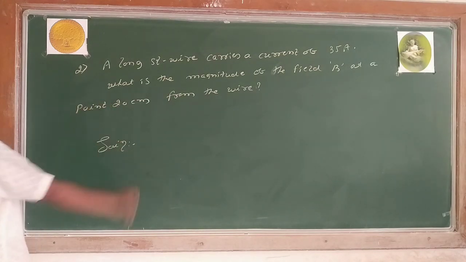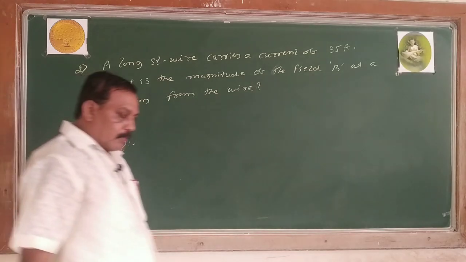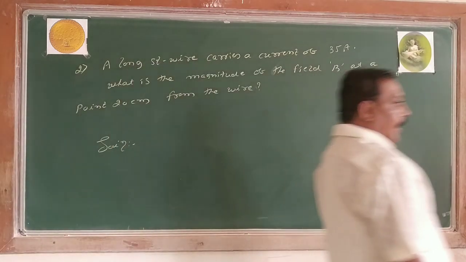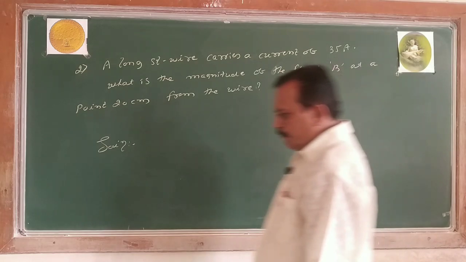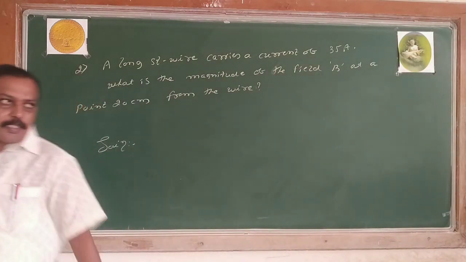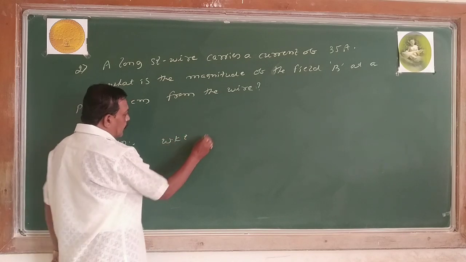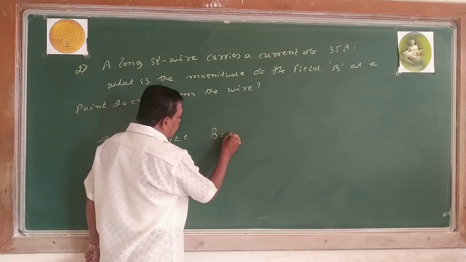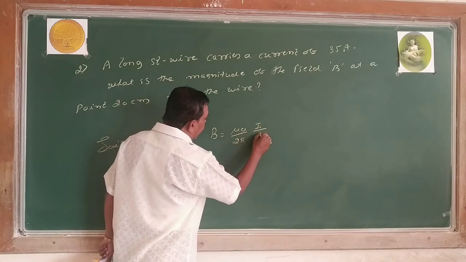20 centimeter from the wires. So our aim is to calculate the magnetic field at a point due to a long straight conductor. Direct formula based. Then what is that formula? We know that the magnetic field due to a long straight conductor B equals mu naught divided by 2 pi, current by distance.